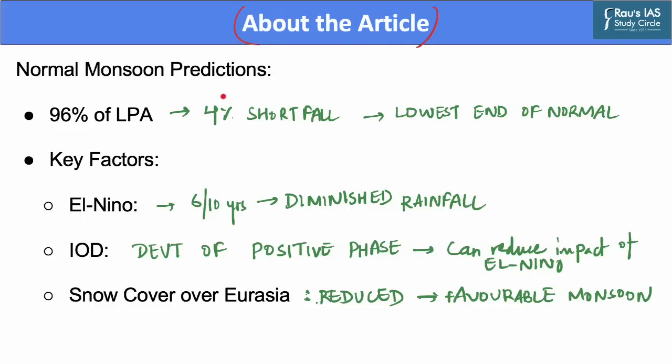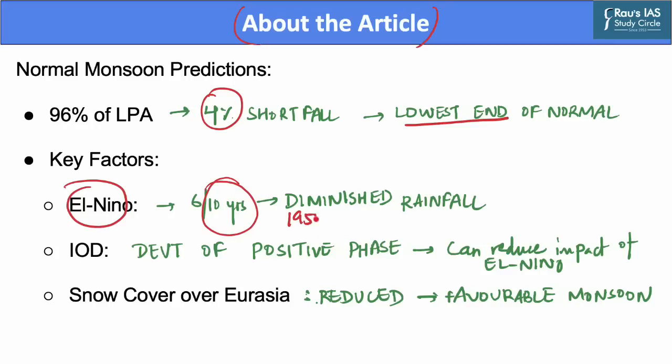As we can see, the IMD has predicted a 4% shortfall in the normal rainfall. This has resulted in the forecast being at the lowest end of the normal rainfall. There are key factors that are believed to affect these predictions. The first of which is El Nino. The El Nino, that is the warming of the Central Pacific, is responsible for 6 out of 10 years of diminished rainfall in the country.